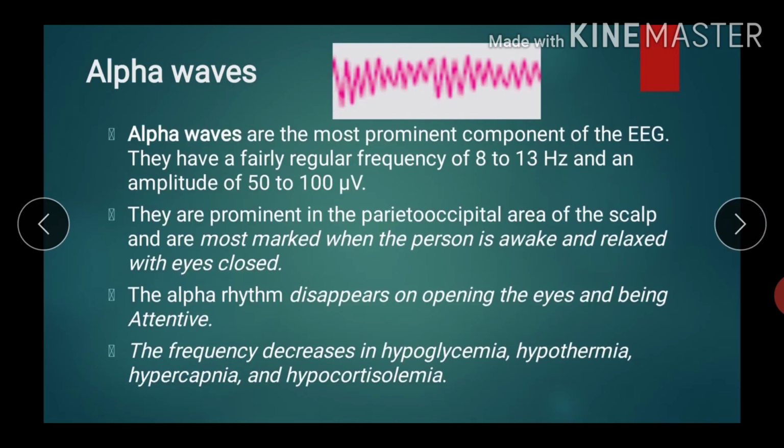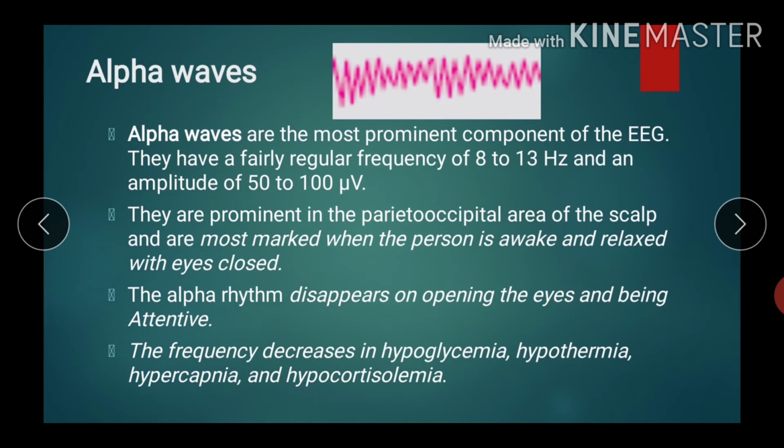So what do the waves look like? We will discuss the various waves one by one. This is the recording of the alpha wave. Alpha waves are the most prominent components of the EEG. They have a fairly regular frequency between 8 to 13 Hz and an amplitude of 50 to 100 microvolt.